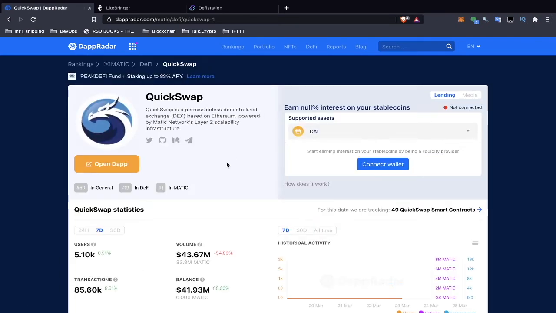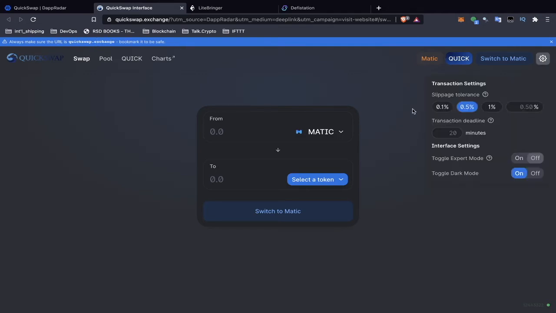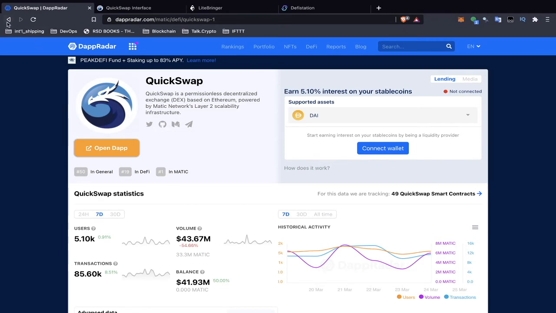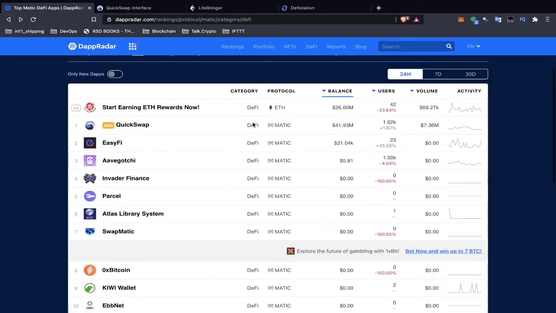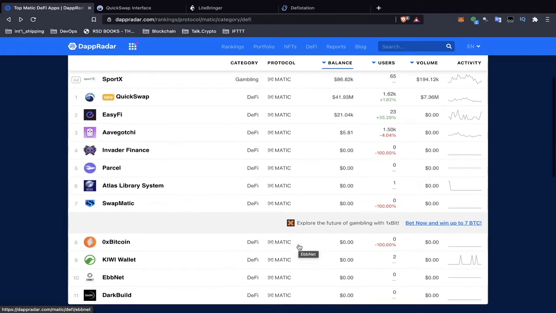For example, if I go to QuickSwap, maybe I can see some sort of audit. Someone has checked the security of their smart contracts. You can see this is very similar to Uniswap. It says always make sure the URL is quickswap.exchange. And I haven't personally been a user of this network just yet, but certainly having found it on Dap Radar, I can start to check it out and learn what the advantages and disadvantages are of the platform.